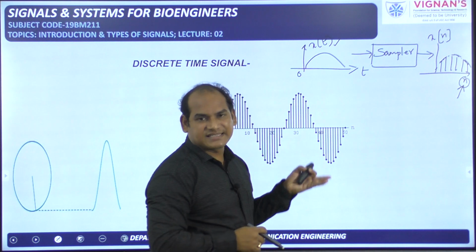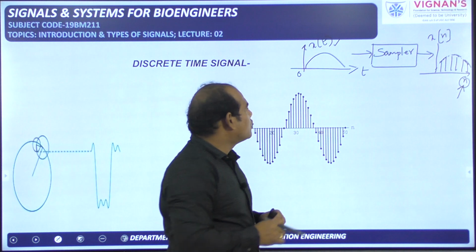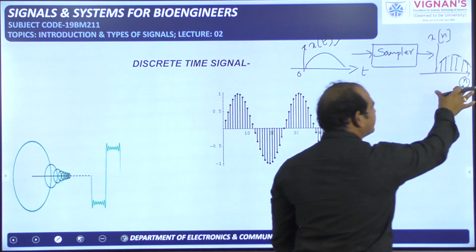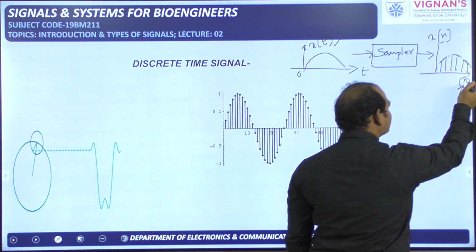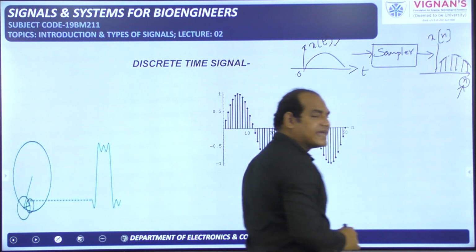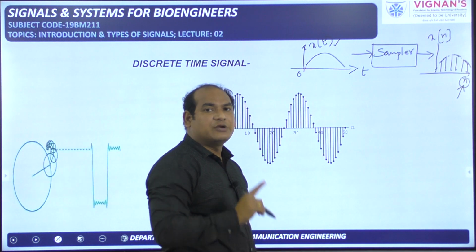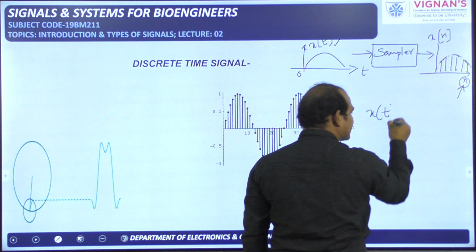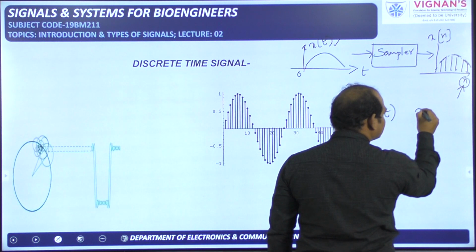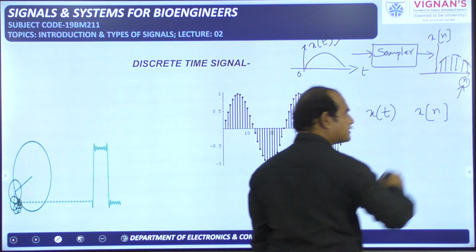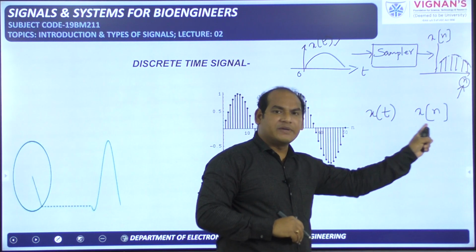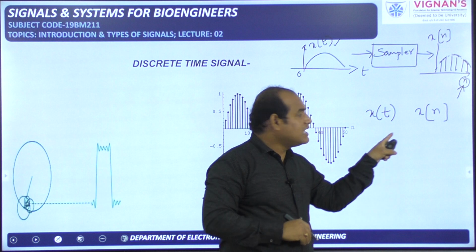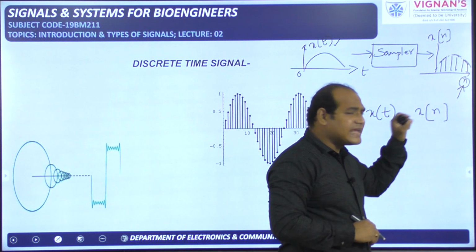Till now we did not define the discrete time signal, I am just giving a representation. So this is a continuous time signal. We performed the sampling process by the sampler, so you got the discrete time signal where the independent variable is represented with n and the dependent variable is represented with x of n because it came from x of t. One more important point is you should represent the continuous time signal, for example like this x of t, then the corresponding discrete time signal has to be represented with x of n. What is the observation you are making here? In x of t, x is the dependent variable and t is the independent variable because it is in the bracket. Here x is the dependent variable and n is the independent variable.